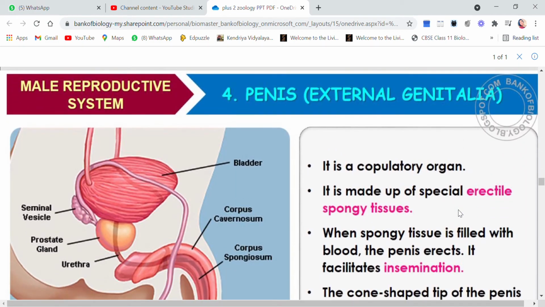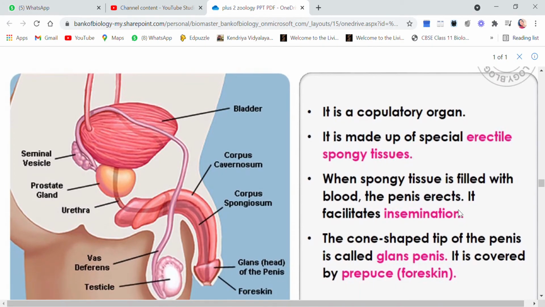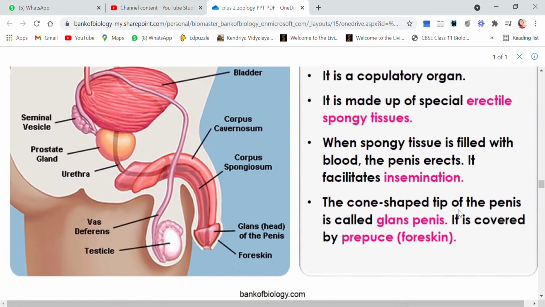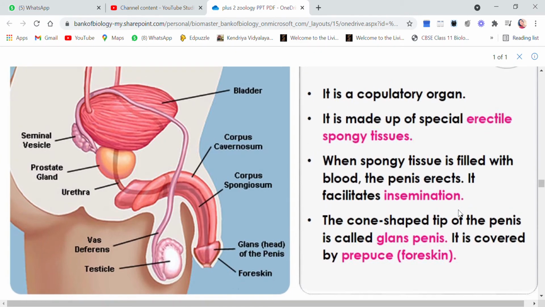Next, the last part is the penis, that is external genitalia. It is the main copulatory organ; using this organ, copulation is done. It is made up of special erectile spongy tissue. When the person is aroused, these erectile spongy tissues are supplied with a lot of blood, due to which the penis erects.